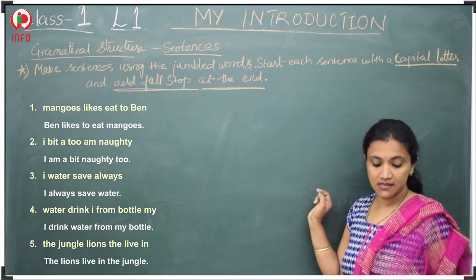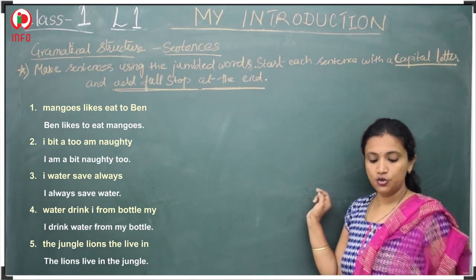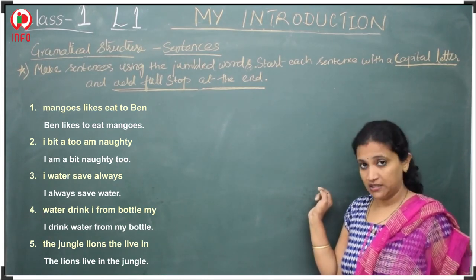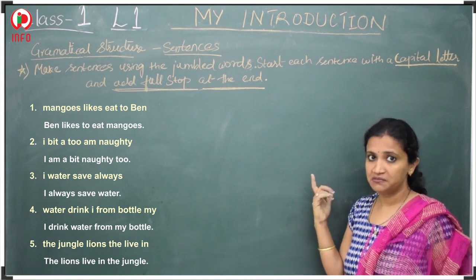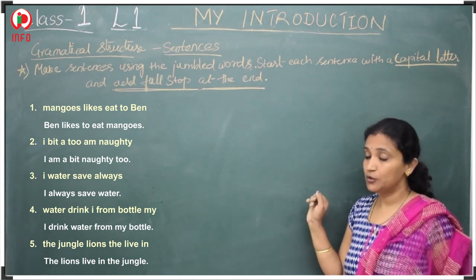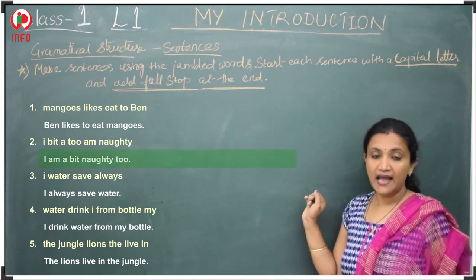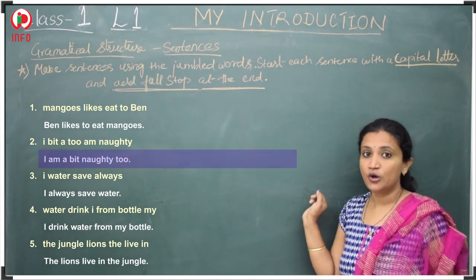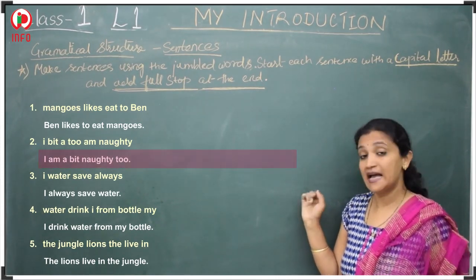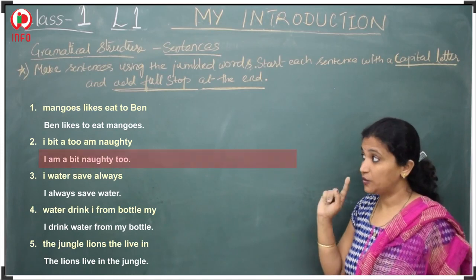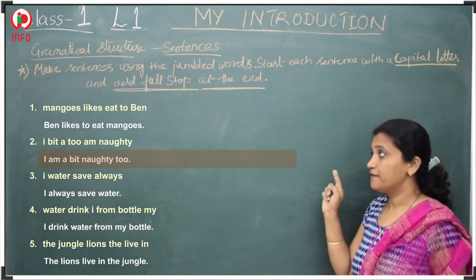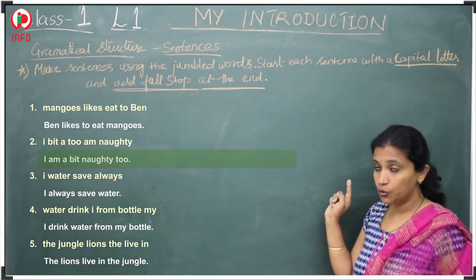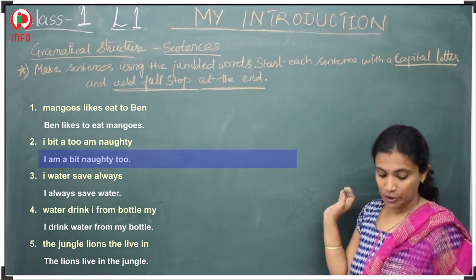The second one is, I bit a too, I am naughty. No meaning. Yes. So what do we have to do? I am a bit naughty too. Yes, I am a bit naughty too. I should be capital. After too, there should be a full stop.